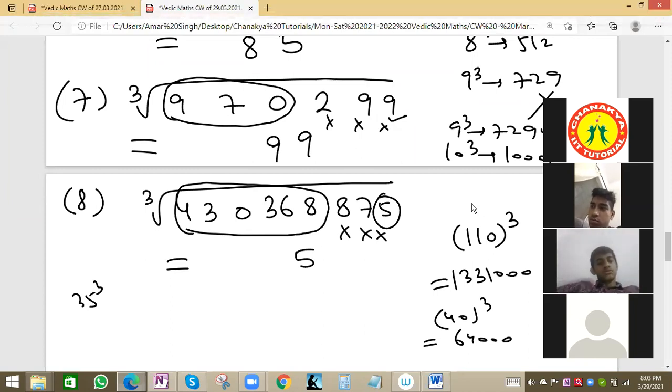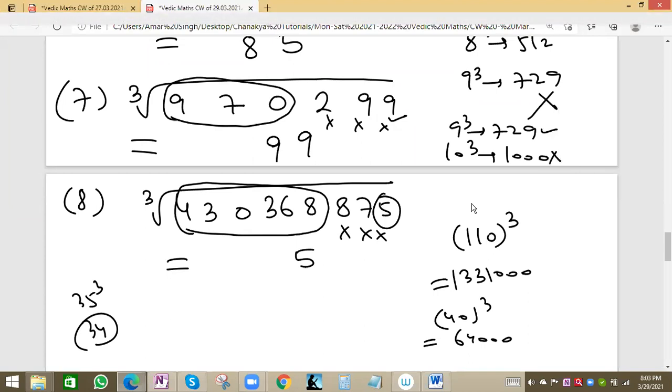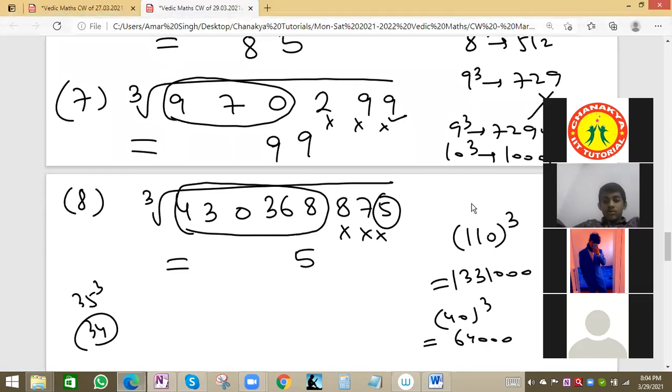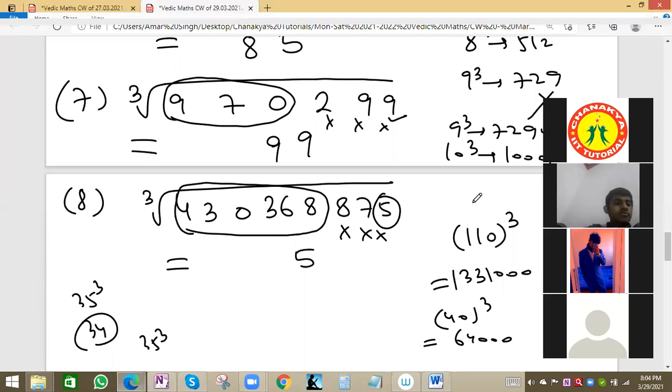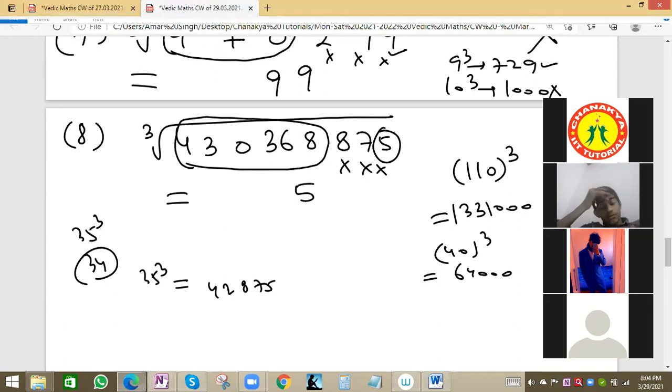No, 1 second. 35 or 34, any one value. It should be less than 43. If we take 35, we know the square trick and then we can multiply one more time. 35 cube is 42,875, so then it is more than that.